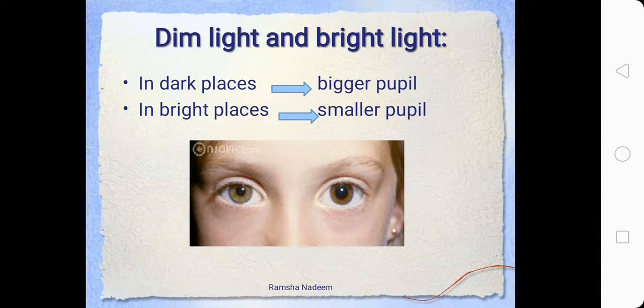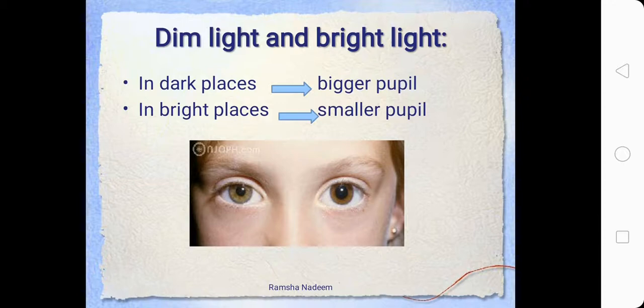If in your room all the lights are turned off and you just have one flashlight on, it will be difficult to see all the things. So we open our eyes and try to focus on things, and therefore the size of the pupil increases so that more light can enter into our eyes.